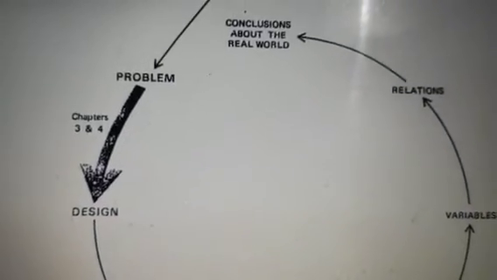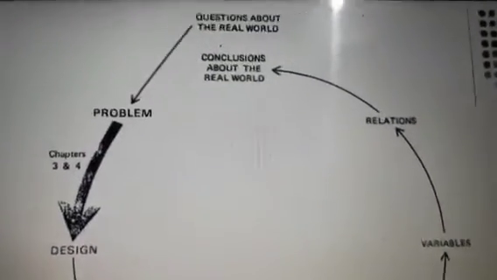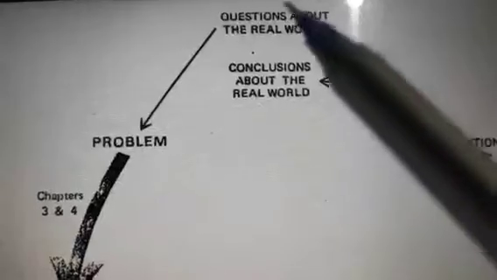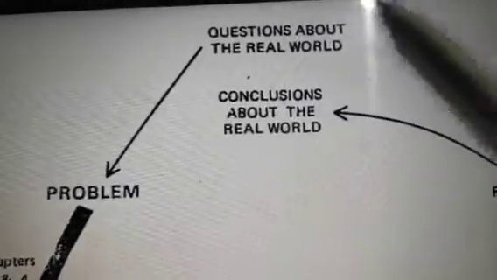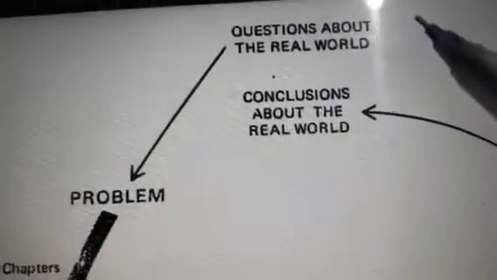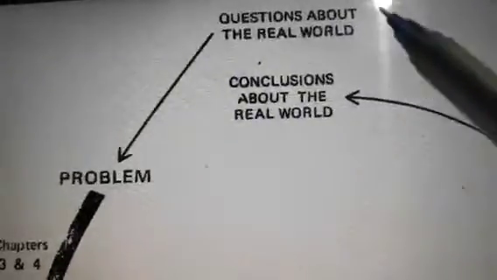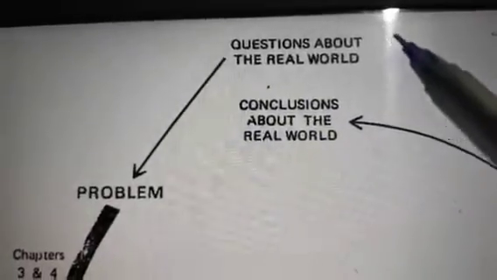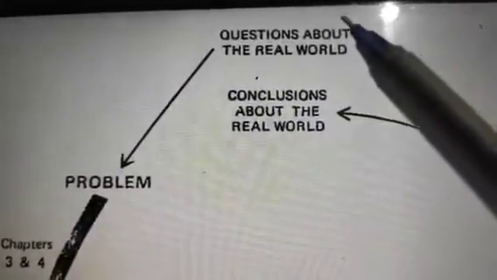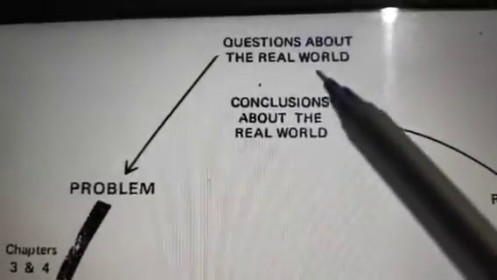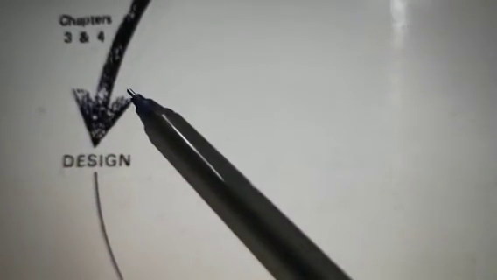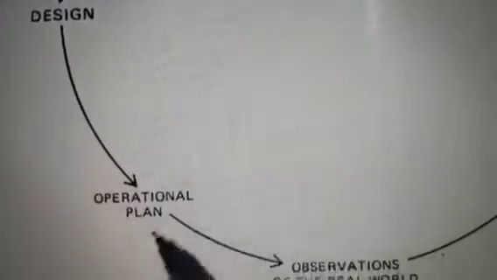And let me show you a flow diagram through which you can understand better all this genesis of the questions or genesis of the problems. So to begin with, you start from here. What is this? This is questions about the real world. And your real world may be your village. My real world is my Varanasi city. And anybody's real world is the whole globe. So what questions arise? You have to stand from there, questions about the real world, and then move towards a problem, searching for a problem, and then design to tackle that problem, and then move to an operational plan,